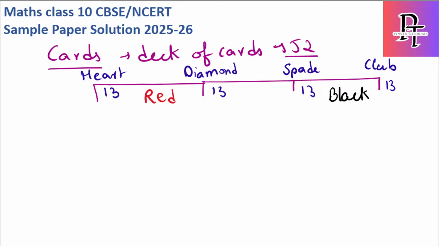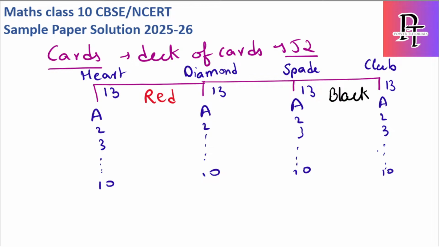What about the numbers? The numbers will start from A, which is nothing but aces. All will have aces, and will continue from 2, 3 and so on till 10. Here also 2, 3 and so on till 10, for each suit. And then we have Jack, Queen and King. So the deck of cards has a total of 52.